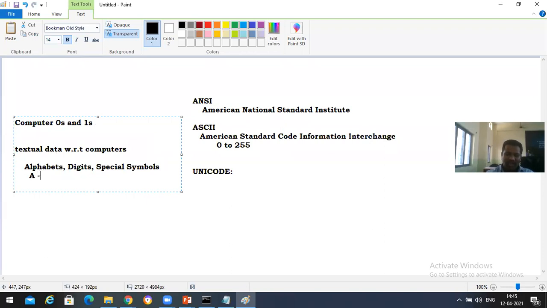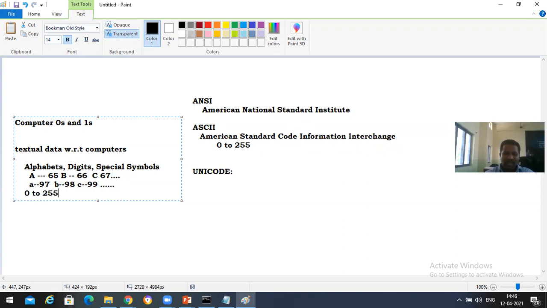That means for capital A, they have given the numerical value 65, and for capital B, they have given 66. For capital C, they have given 67, and so on. And for small a, they have given 97. For small b, 98. And for small c, 99. Like that we have ASCII codes, and these ASCII codes consist of ASCII values